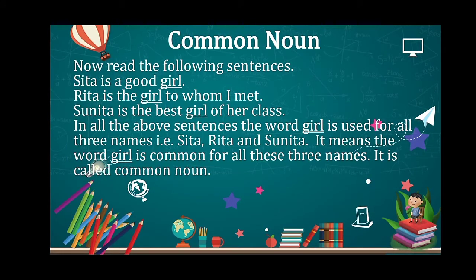Common noun. Now read the following sentences. Sita is a good girl. Rita is the girl whom I met. Sunita is the best girl of her class. In all the above sentences, the word girl is used for all 3 names, that is Sita, Rita, and Sunita. It means the word girl is common for all these 3 names. It is called common noun.